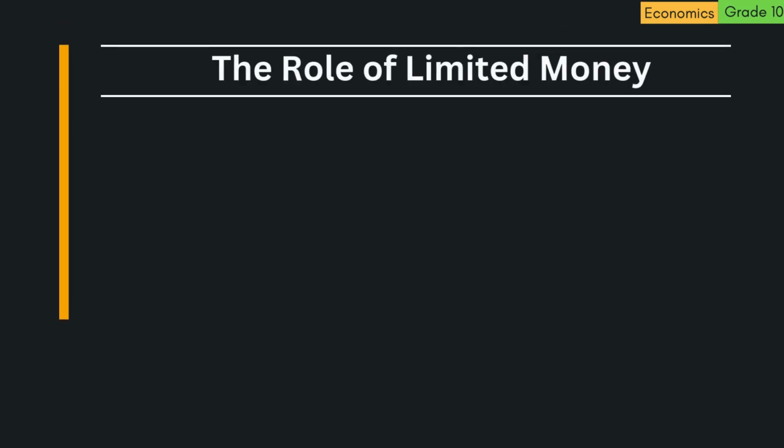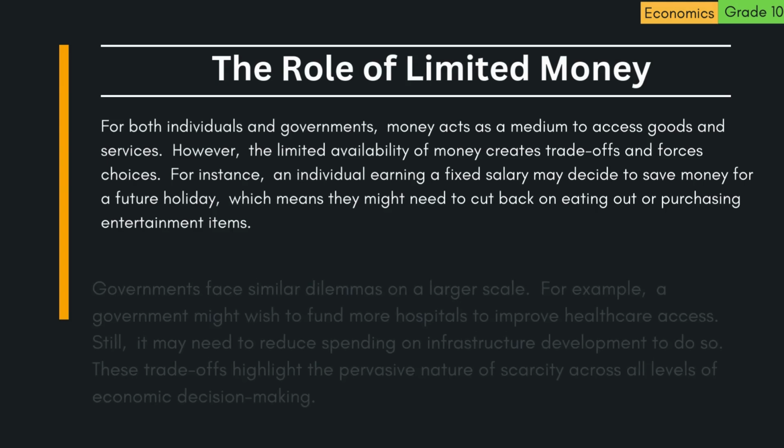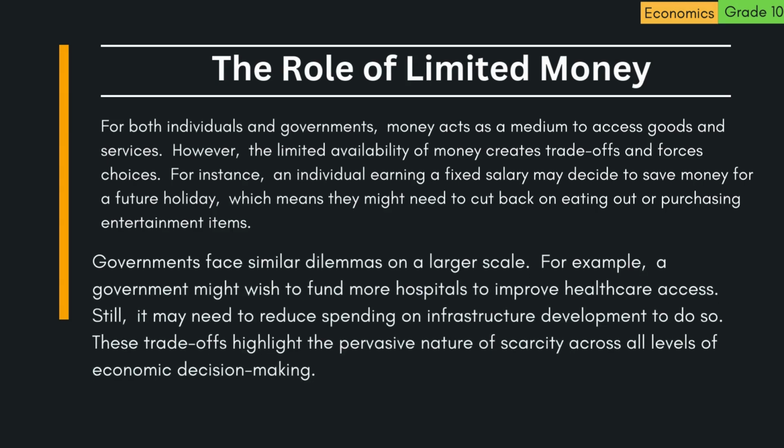The role of limited money. For both individuals and governments, money acts as a medium to access goods and services. However, the limited availability of money creates trade-offs and forces choices. For instance, an individual earning a fixed salary may decide to save money for a future holiday, which means they might need to cut back on eating out or purchasing entertainment items. Governments face similar dilemmas on a larger scale. For example, a government might wish to fund more hospitals to improve healthcare access.